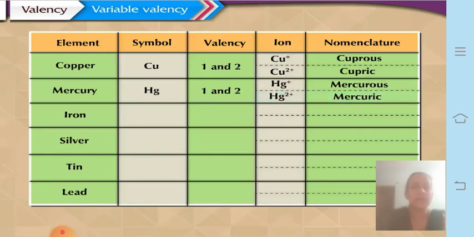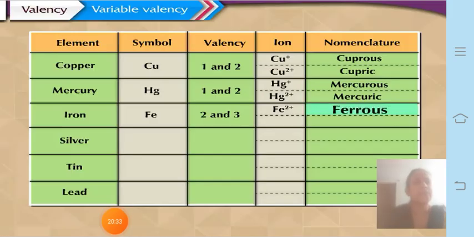Then iron, symbol is Fe. So valency is 2 and 3. So the ion with valency 2 forms Fe2+ ion, so Fe2+ ion is also called ferrous ion, whereas Fe3+ ion is also called ferric ion.